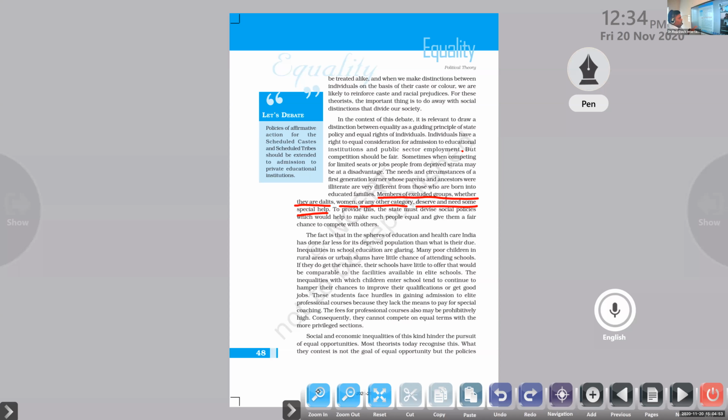This kind of people, they need some support from the government, because they are unable to compete with the people who were born in a family where all their ancestors and parents are educated and able to help them. So the government wants to give some help to this kind of people. To provide this, the state must devise special policies which would help to make such people equal and give them a fair chance to compete with the others. So it is the responsibility of the government to make them strong enough to compete with others, right?